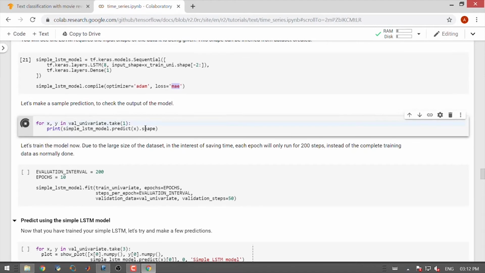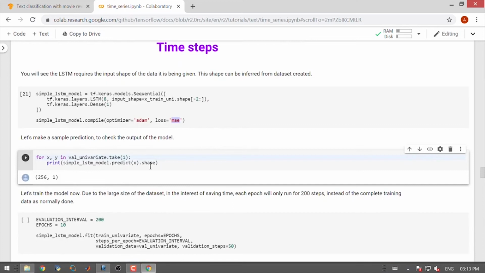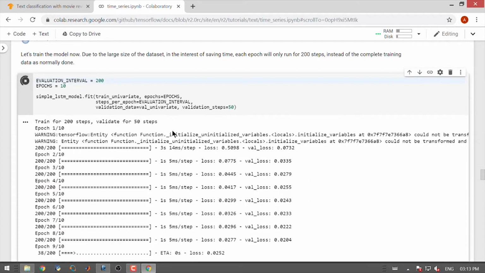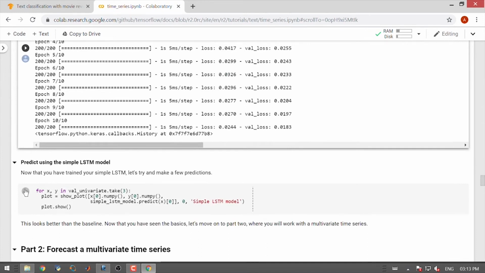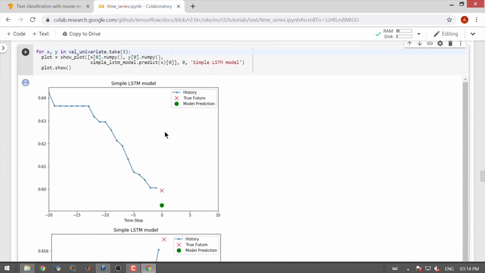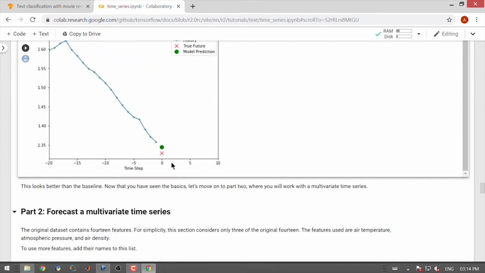Let us make a sample prediction and check the output of the model. So, let us run the model now. We will run the model only for 200 steps, and we are going to have 10 epochs. In each epoch, we only train the model for 200 steps. Let us predict using the simple LSTM model. You can see that in the first case, the prediction is very close. Second case, it is slightly off. Third case, it is quite close. So, this looks better than the baseline.